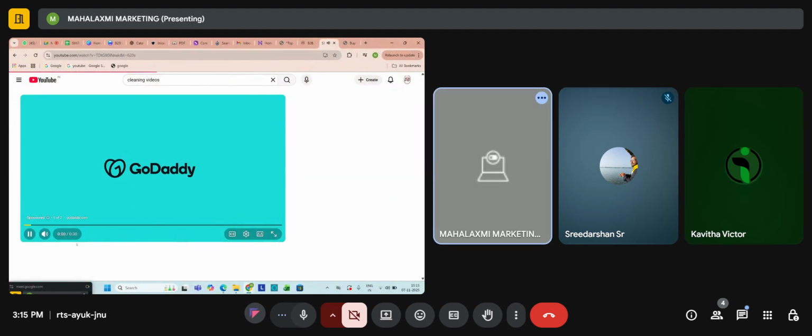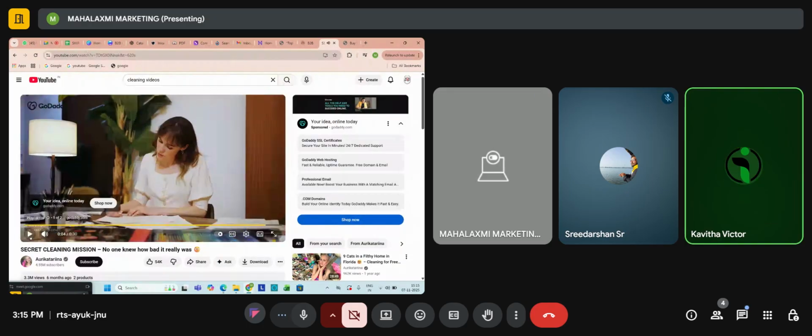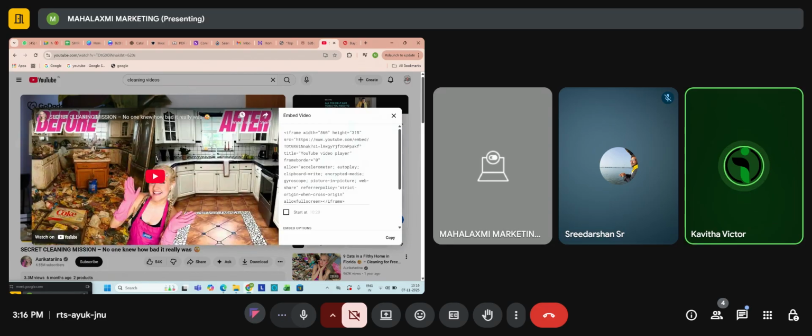Stay there and pause the video. Usually we share the link, but now click on this share. Can you find the embed option before WhatsApp? Click on that. So this is the code for that video. Copy the code. You will find the copy icon there.